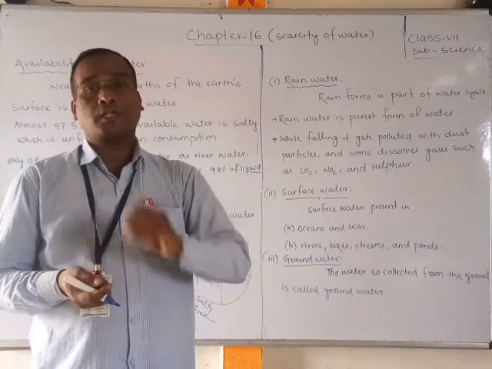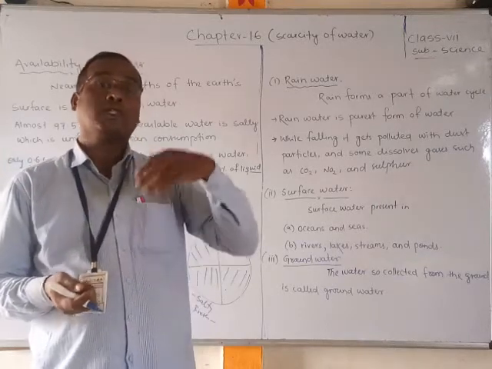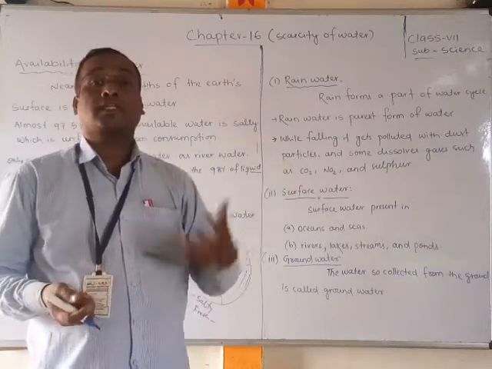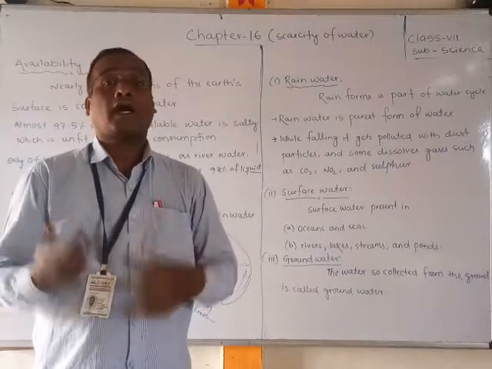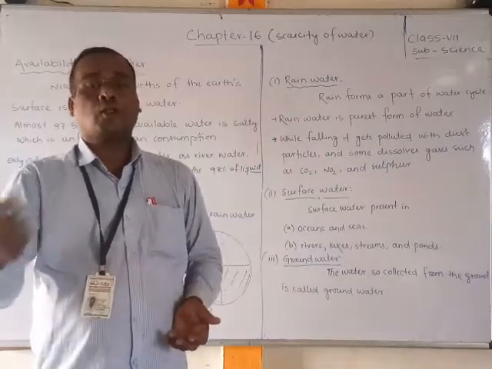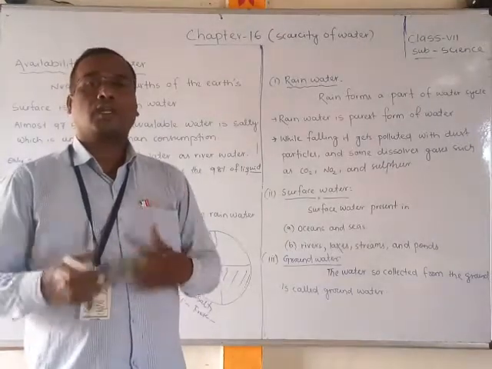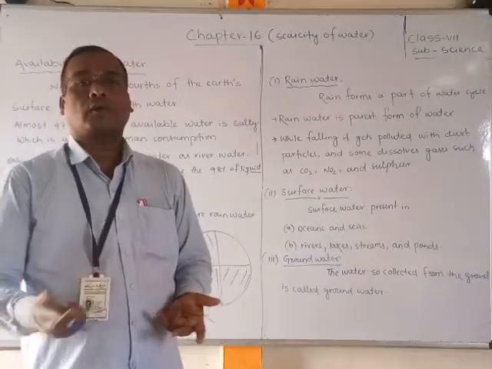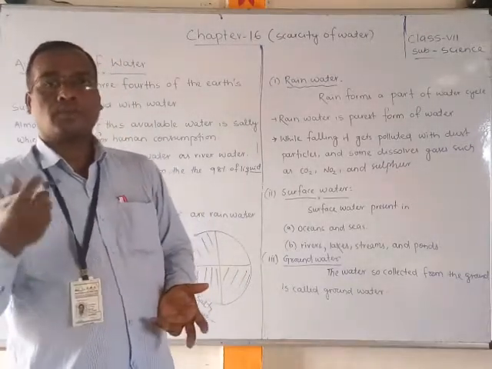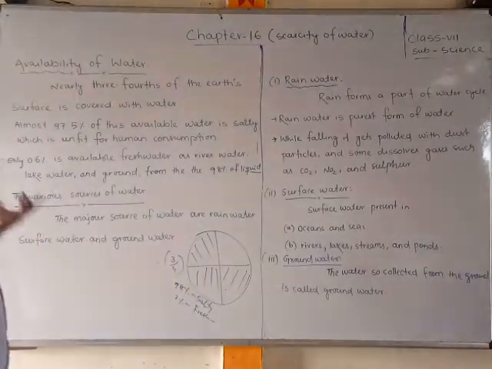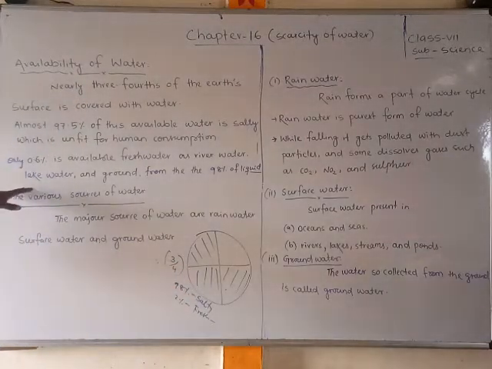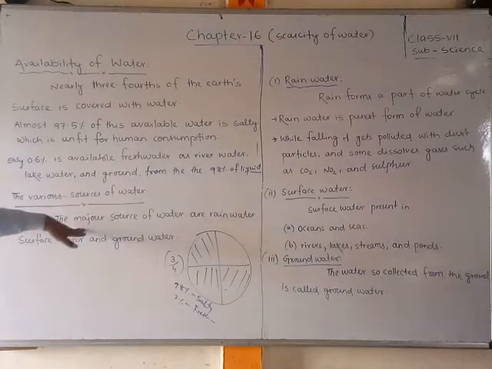Of the 2% fresh water, nearly 1.4% is formed as glacier, like ice. The remaining 0.6% is fresh water available for drinking or consumption. We now have to discuss the various sources of this water.